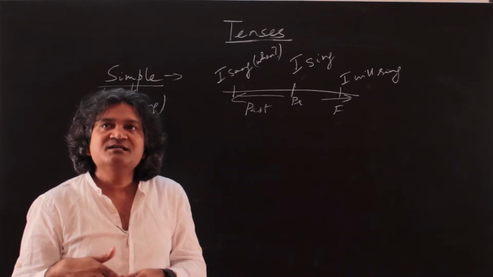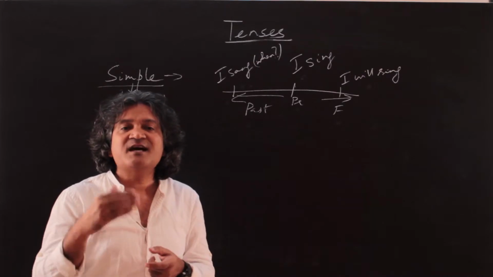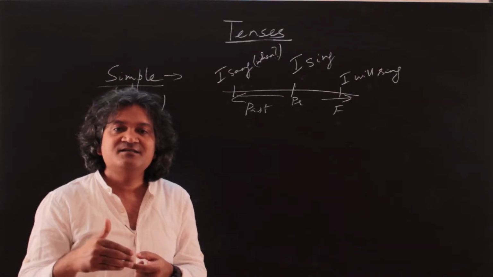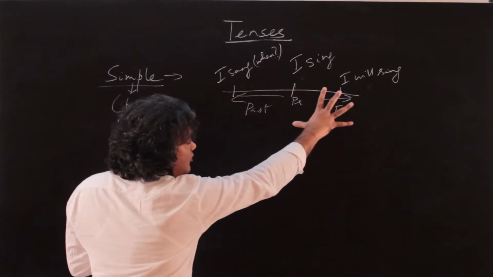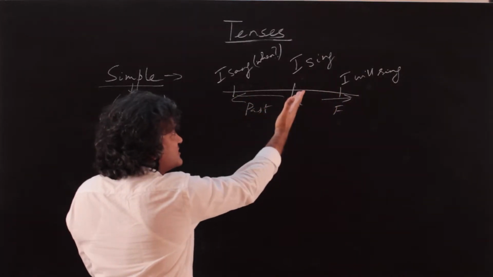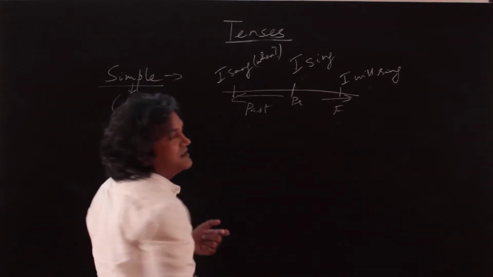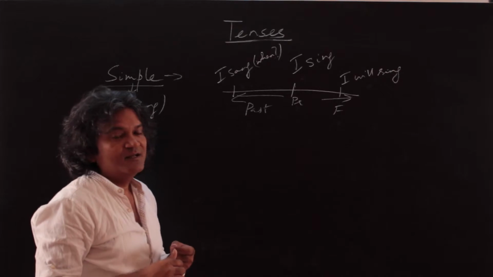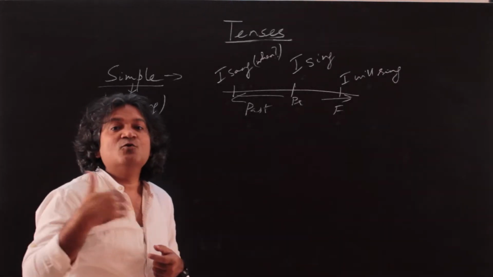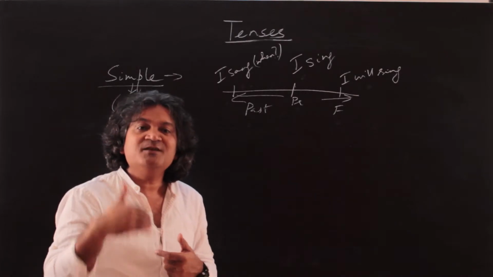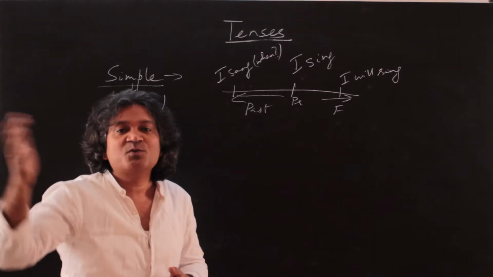So for example, let's say universal truths. So when I say the sun rises in the east, what am I saying? I'm saying that the event falls all over the place. So it rises means, of course it does right now, but it also means that it rose in the east, and it also means that most probably it will continue to rise in the east. Second example, habitual actions. Let's say I go for a jog. What does it mean? It means that I'm doing, so I do, but I did and I most probably will.